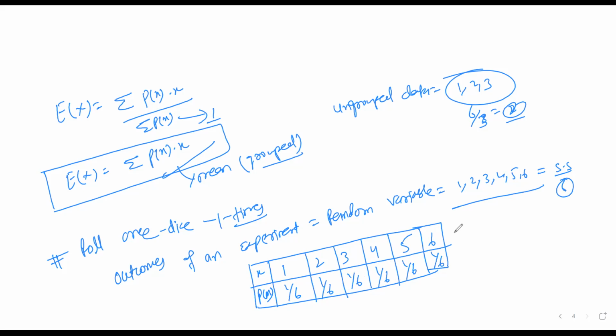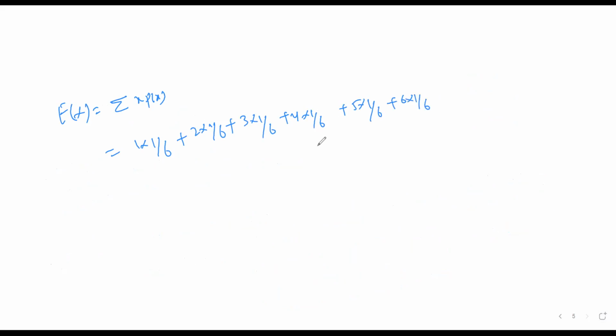So now to find out the expectation of this random variable, I can say that the random variable is a discrete random variable, because here it is given as natural numbers. So to find out the expectation, we'll use the formula sum of x into p of x. That is, multiply and add them also. 1 into 1 by 6, 2 into 1 by 6, 3 into 1 by 6, 4 into 1 by 6, 5 into 1 by 6, and 6 into 1 by 6.